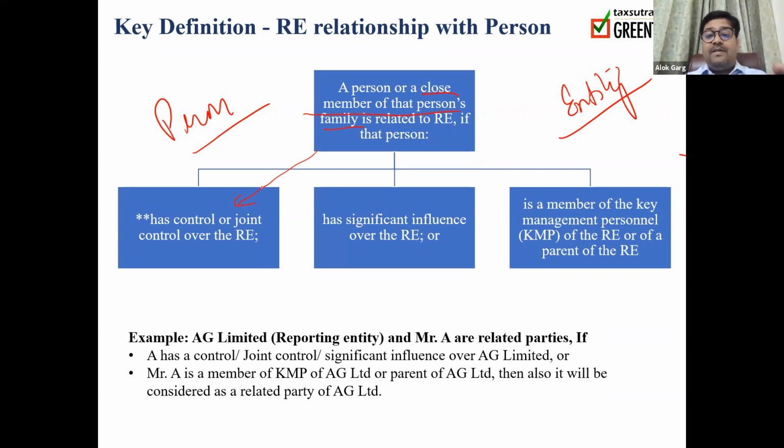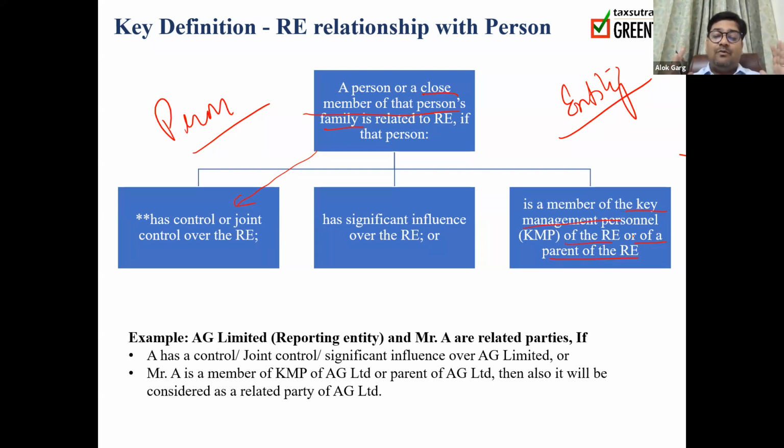Or that person or relative of that person has significant influence over the reporting entity. Or that person or the relative of that person is a member of the KMP of the reporting entity or of a parent of the reporting entity. So in the first example, if a person or his or her relative is holding 50% stake, which is kind of a joint control, more than 50% stake, which is kind of a control, or more than 20% stake, which is kind of a significant influence.